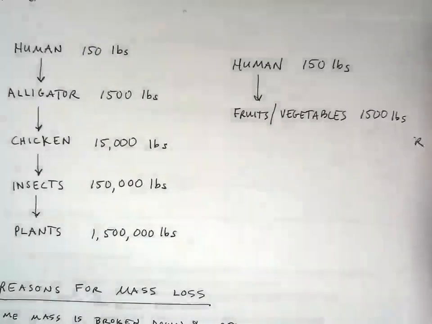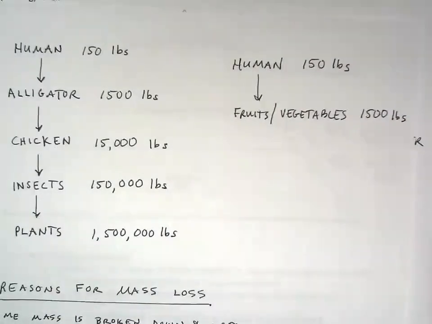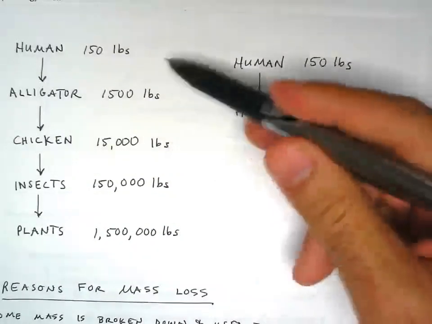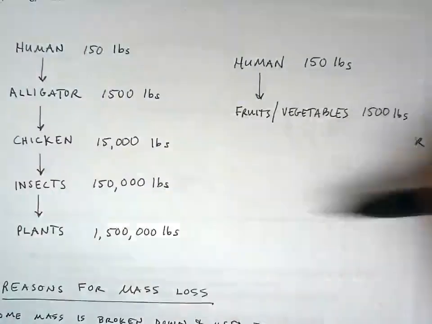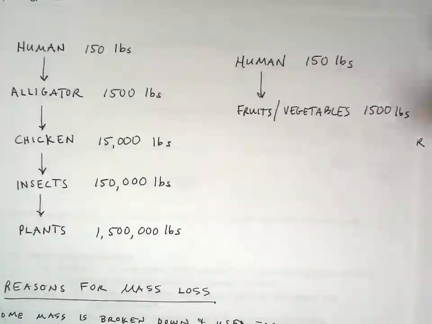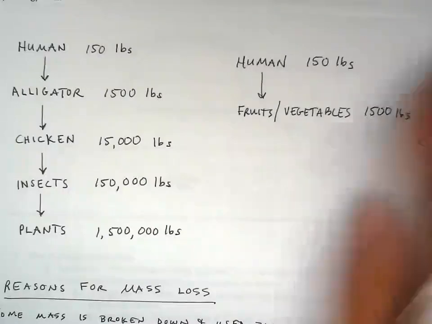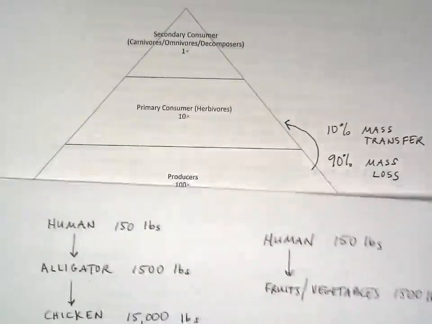Okay, now I'm not suggesting everybody run out and become vegetarian or vegan. If you want to do that, great, but I'm not saying you should do that. I'm just saying we should be aware that the more steps in this chain of mass and energy transfer, the more overall resources it takes. So having a balance is good, not only for your health, but also for the environment and the amount of resources it takes to sustain that. Okay? And that's it for those first two sections.